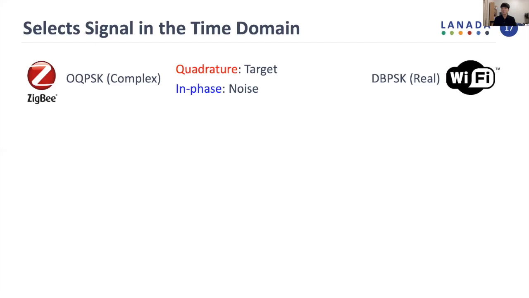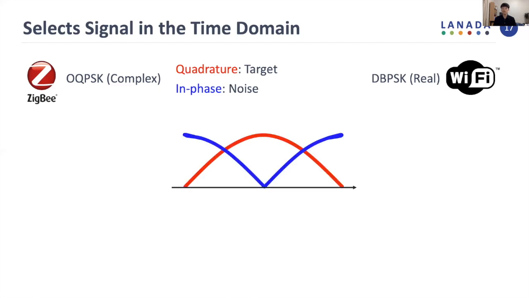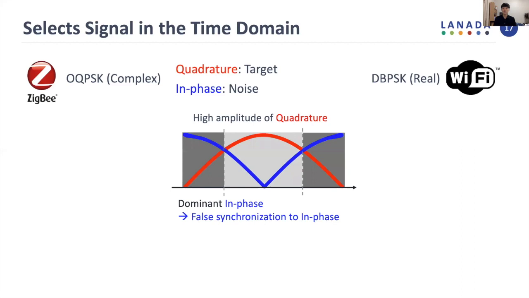The reason to choose quadrature as a target is explained in the paper, so please refer to the paper for details. And then, to minimize the noise caused by the in-phase, we select the target of quadrature signal in the time domain. In other words, by looking at this complex signal, you can easily see that in this portion, the quadrature has high amplitude, while at those parts, the in-phase is dominant so that it may incur false synchronization to the in-phase.